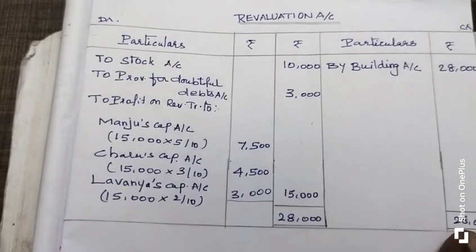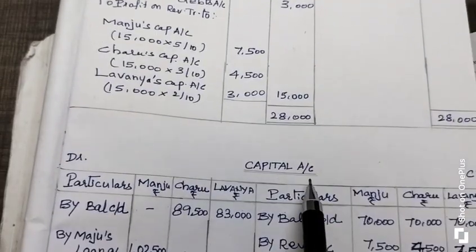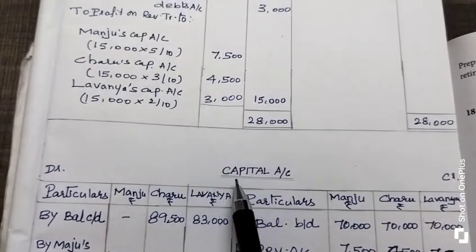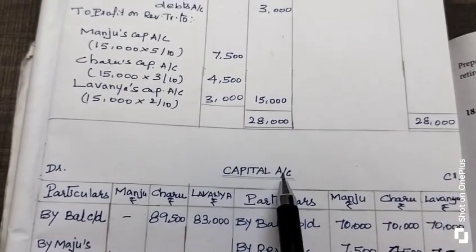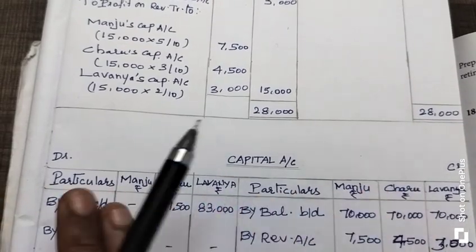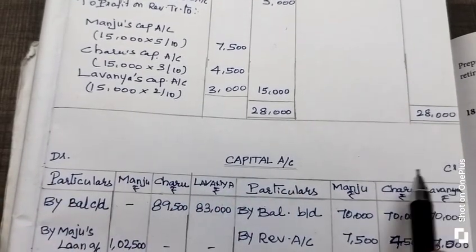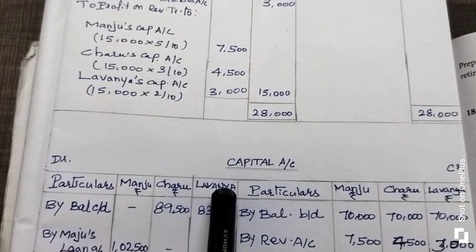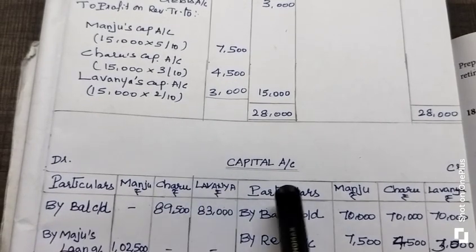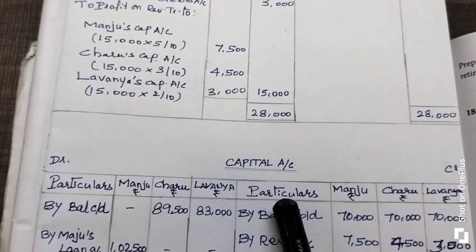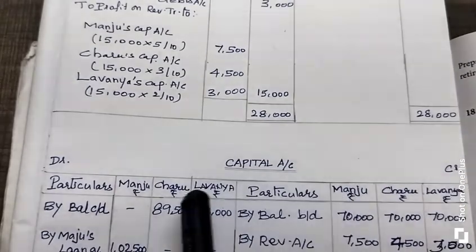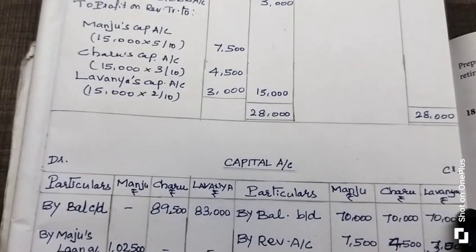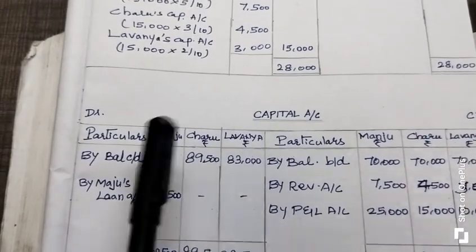So revaluation account completed. Then come to capital account. Now we are going to prepare the capital account. What is the heading? First write the heading, that is capital account. Capital account has two sides, that is debtor side and the creditor side. On debtor side we have to write particulars, the respective partners' names Manju, Charu, Lavanya. On the creditor side similarly we have to enter the same particulars and the respective partners' names accordingly. Manju, Charu and Lavanya, rupees entered. This is the format for the capital account.